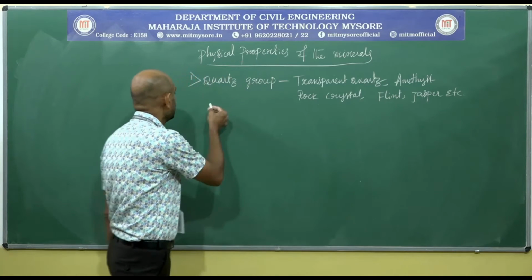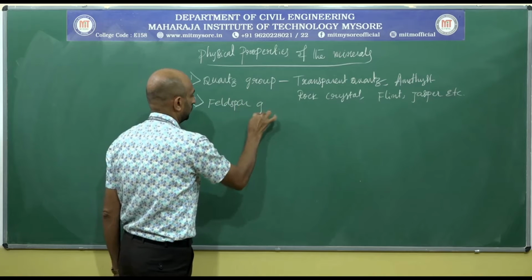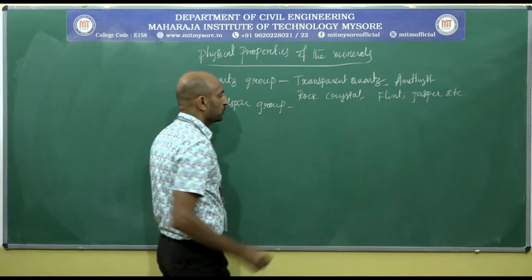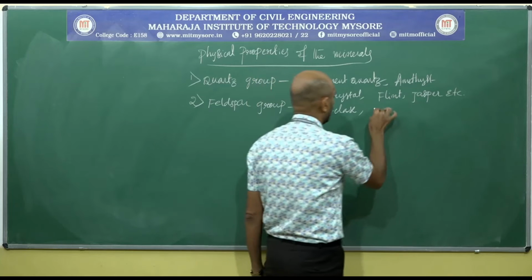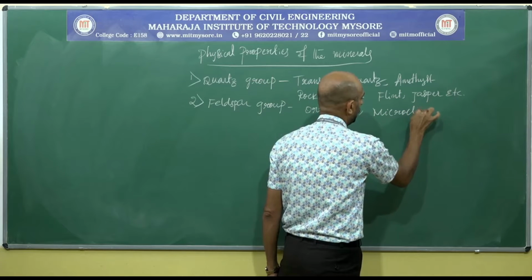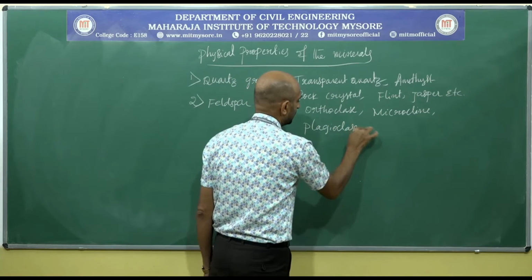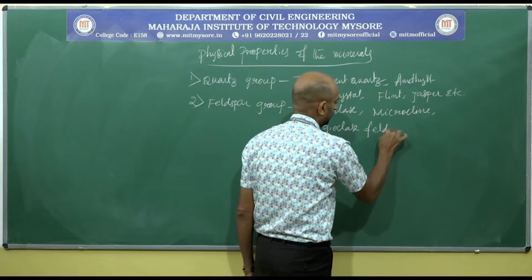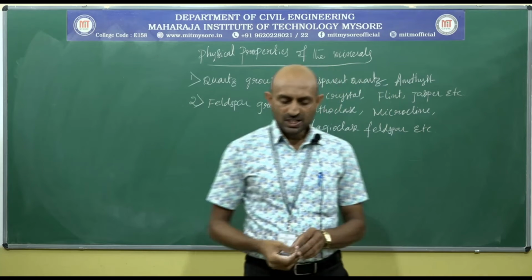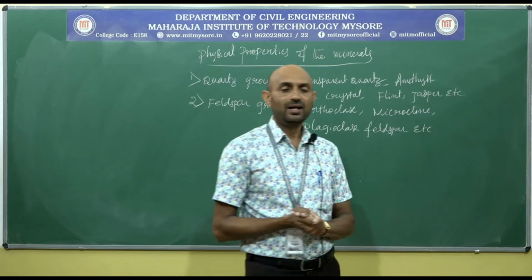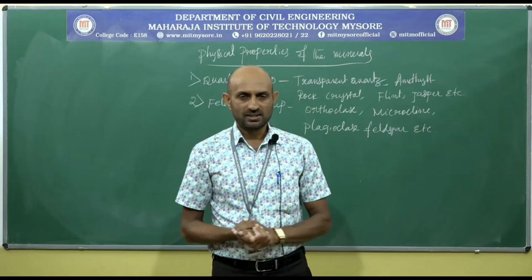The next group is the feldspar group, in which we are going to study orthoclase feldspar, microcline, plagioclase feldspar, etc. In the feldspar group, we find albite, anorthite, oligoclase, bytownite, labradorite and some other minerals.